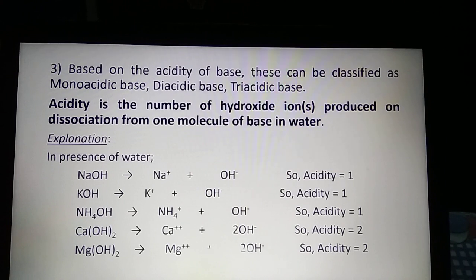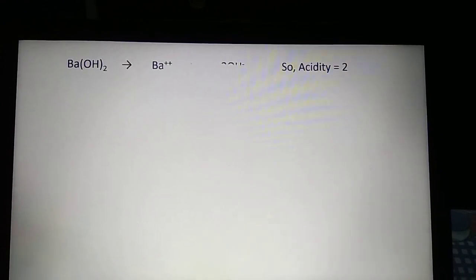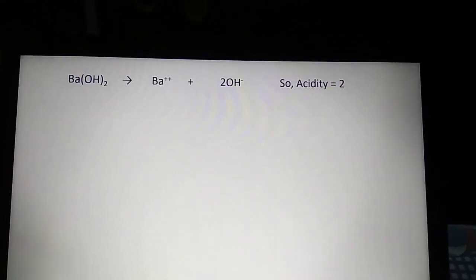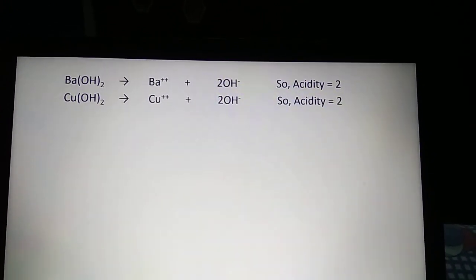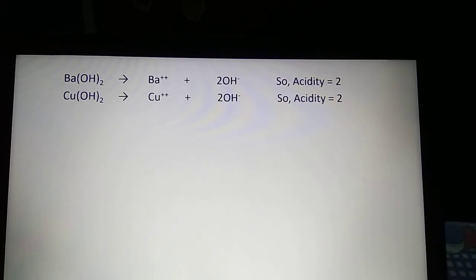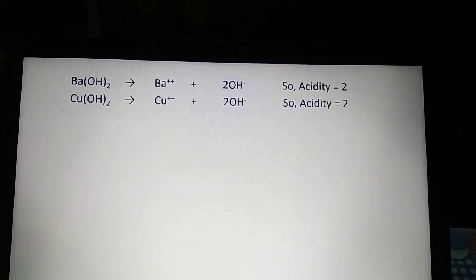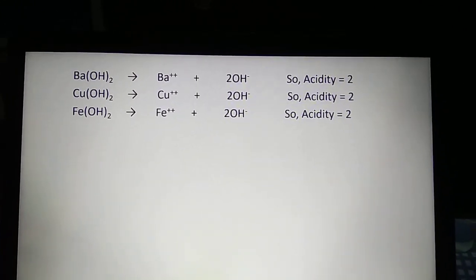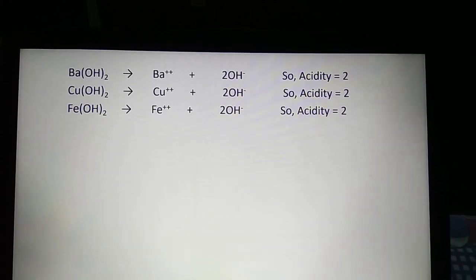Same thing is observed in case of magnesium hydroxide. Barium hydroxide also has acidity 2. Copper hydroxide has acidity 2 because it produces 2 hydroxide ions. Ferrous hydroxide, when it dissociates, produces 2 hydroxide ions, so its acidity is also 2.